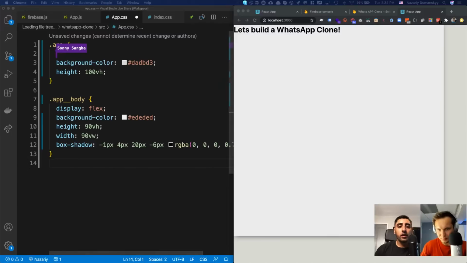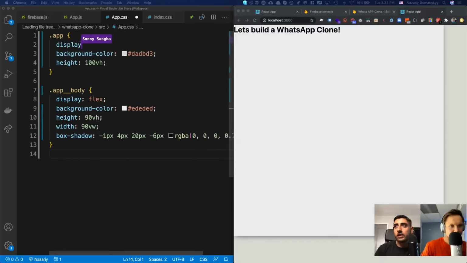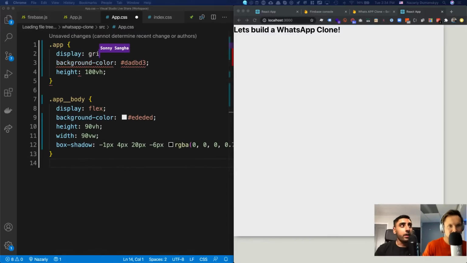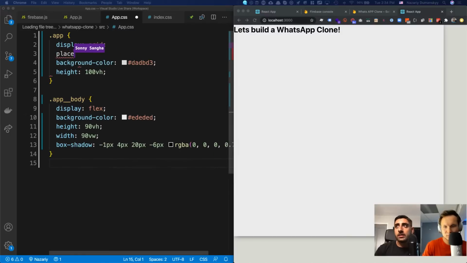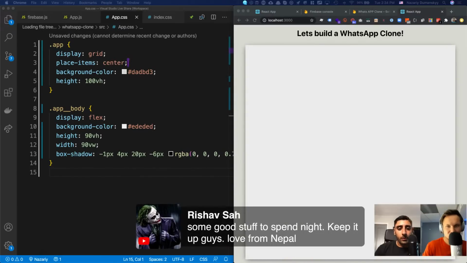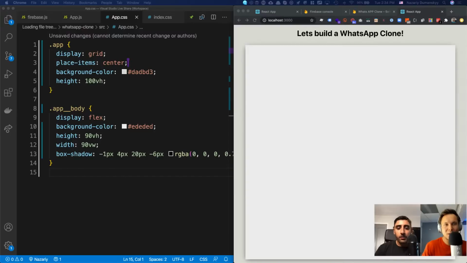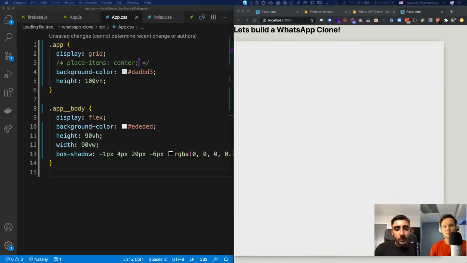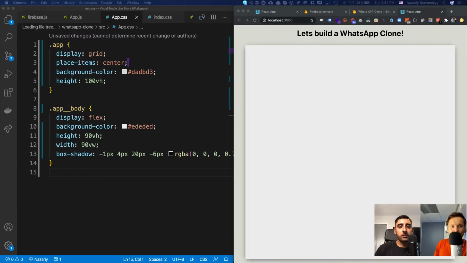So if I say the following for the app: display grid, and then place items center. Look how nice this trick is. As soon as I do this, boom. You guys see that? It's insane. If I get rid of place items center, you see it does that, but then it literally maps it on vertical and horizontal axes and gets it centered.